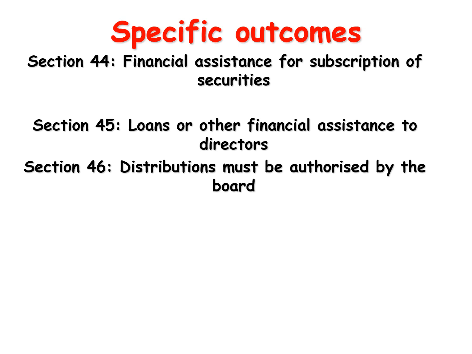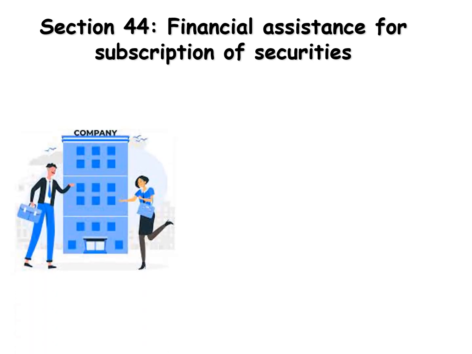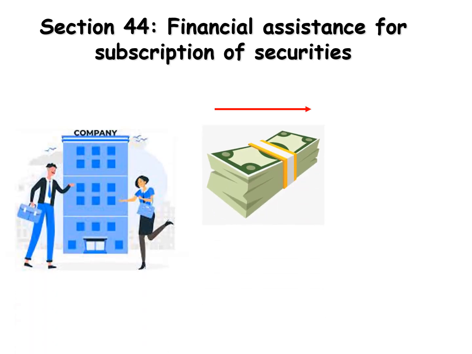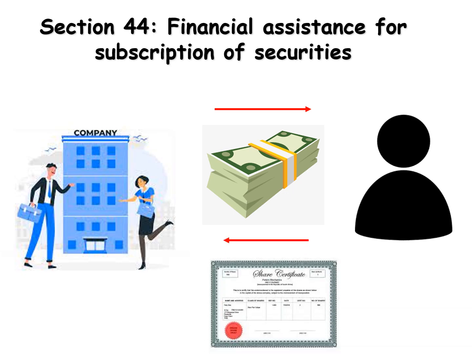The first outcomes we're going to cover include Section 44 to 46 of the Companies Act. Section 44 applies for financial assistance for subscription of securities. In other words, providing a person with financial assistance to purchase shares in the company.